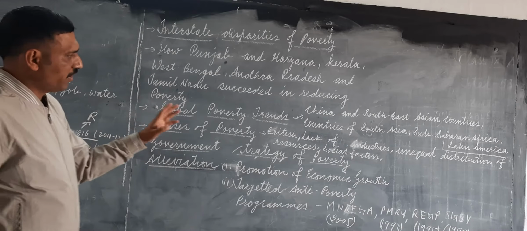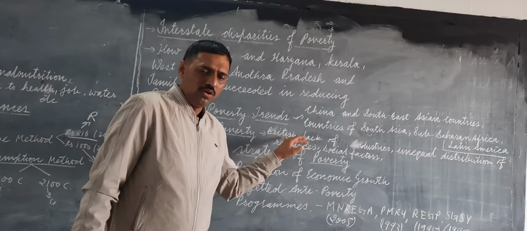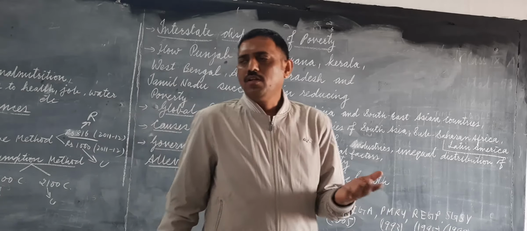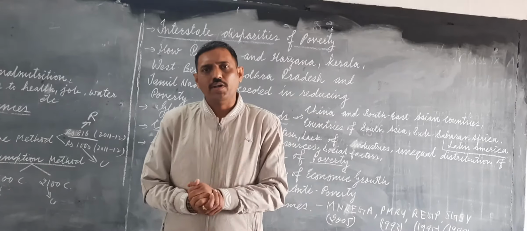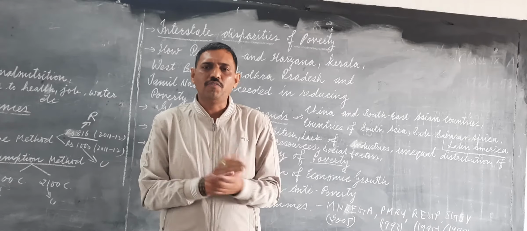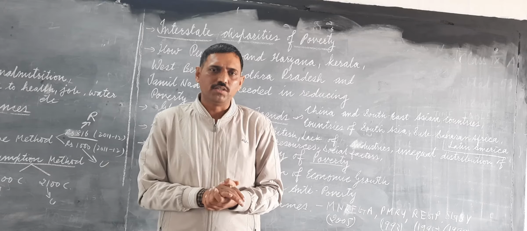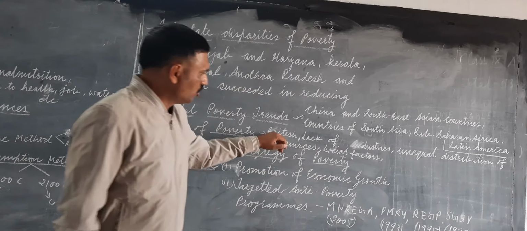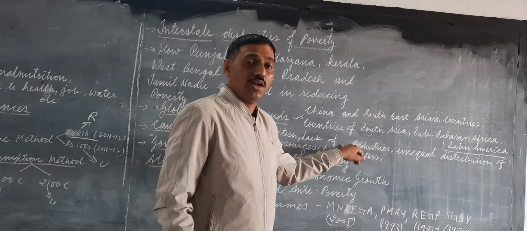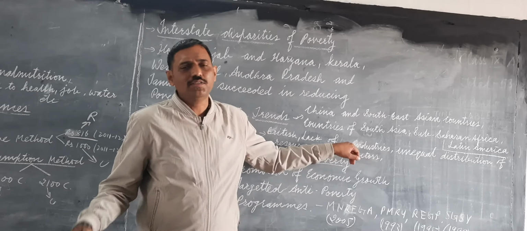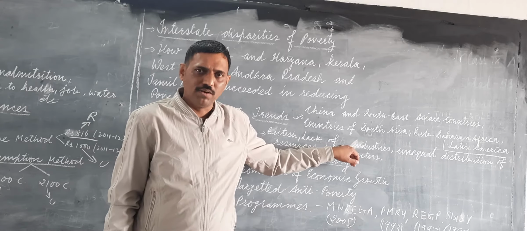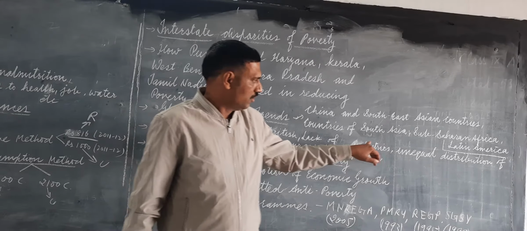Now the causes of poverty in India. First, British rule. During the British rule, the industries were shut down in India. We were having a very good handicraft industry, etc. Now, the British government has declined those industries. So, British rule, one of the reasons, lack of industrialization. After independence also, the process of industrialization was very slow.